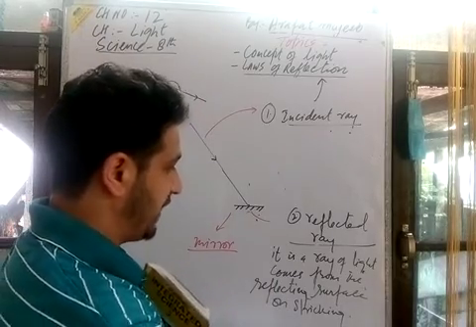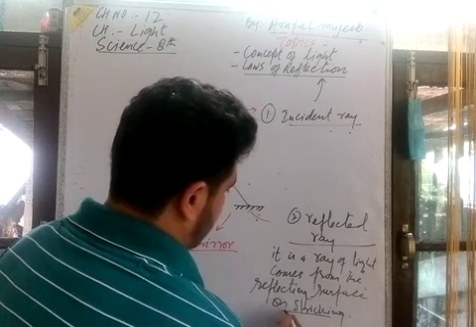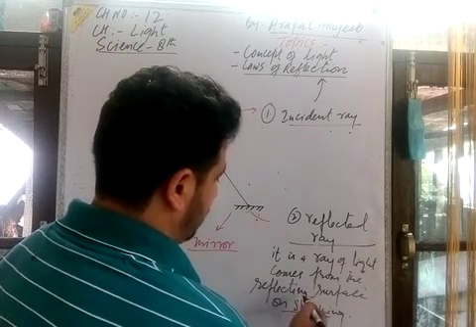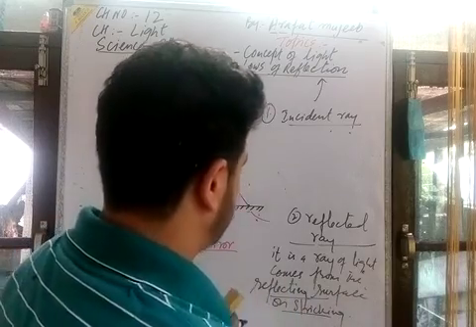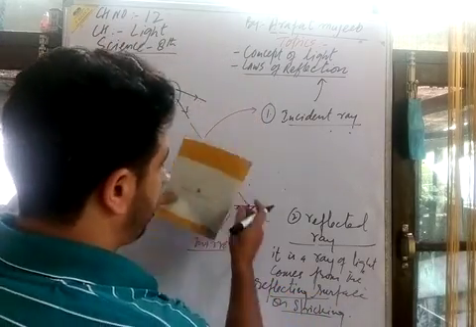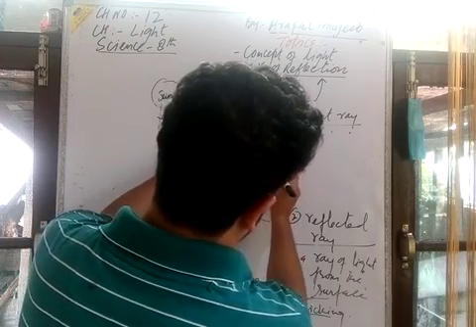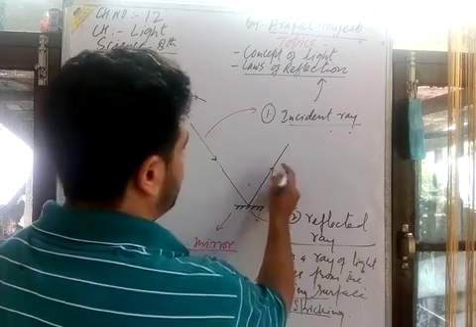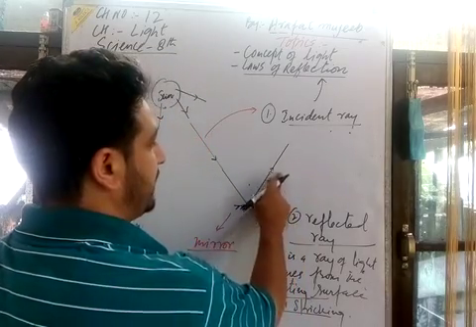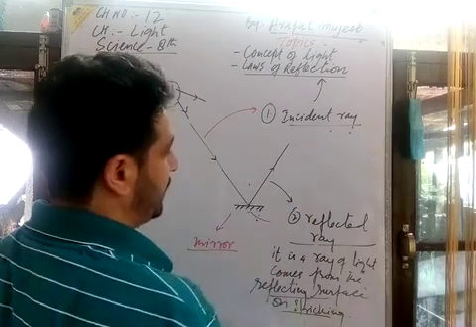ये वो ray of light होती है which on striking के बाद reflect होती है, comes from the reflecting surface, bouncing back, coming back. Here is the incident ray of light that is coming back. I must show this ray of light with an arrow to clarify it. This is a reflected ray of light.